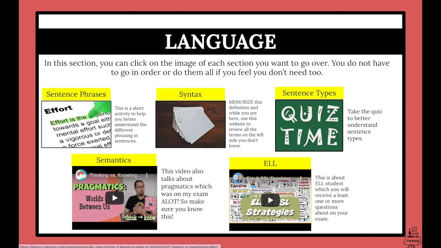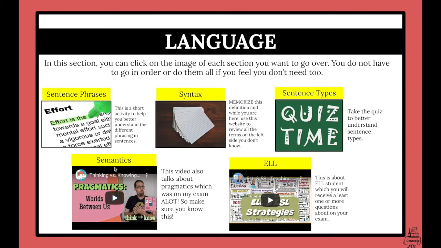Syntax, that is very important. On this website, you will see a list of words on the left-hand side when you click on this, and it will just give you the definition of those words, and I suggest you either make some flashcards or you at least are able to use this website to kind of help memorize those. Sentence types, this is a quiz to help you better understand the sentence types. Again, just a little quiz online for you to take.